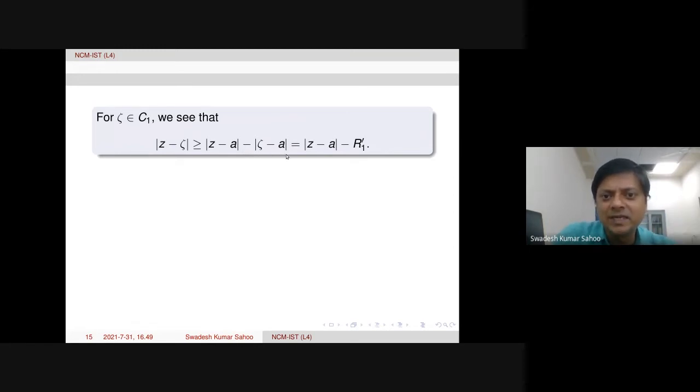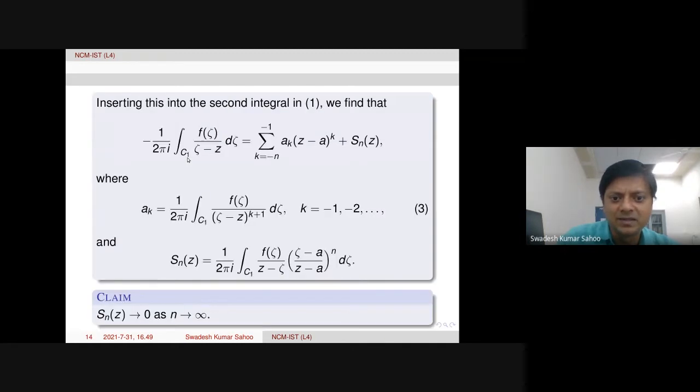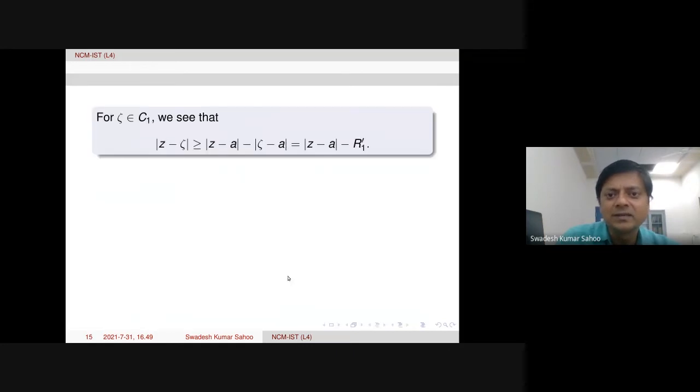So z minus a I keep as it is, and zeta minus a is the same as R1 prime by the construction of C1. So the modulus of z minus zeta has a lower bound like this. That is what we need, so that its reciprocal will have an upper bound.